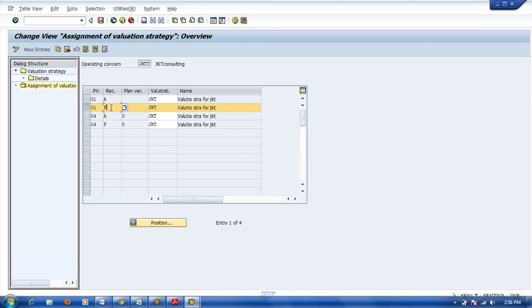Okay, for billing, what is the record type? F. Record type F, point of valuation 01. 01 means real-time actual data. There is no direct link between valuation strategy and costing key. Only the point of valuation and record type link the valuation strategy and the costing sheet.